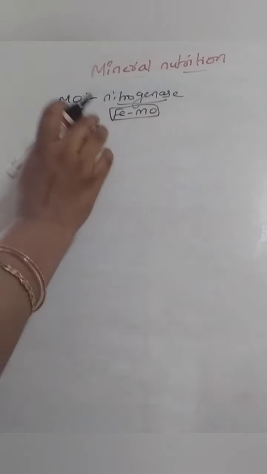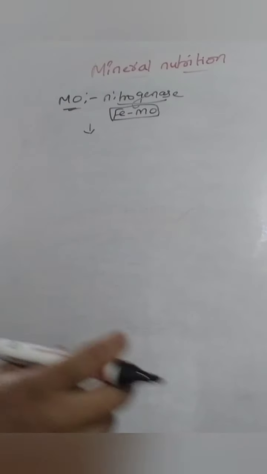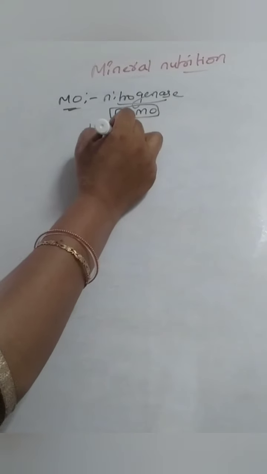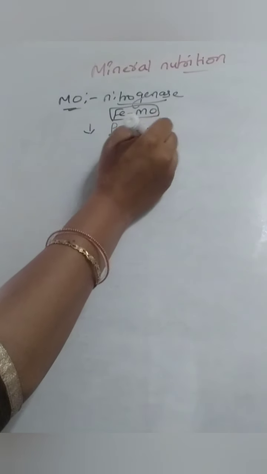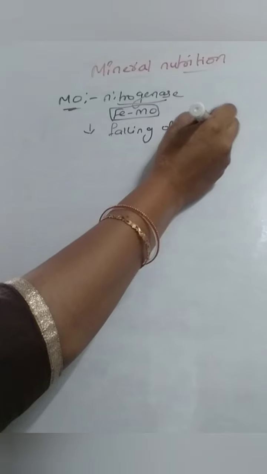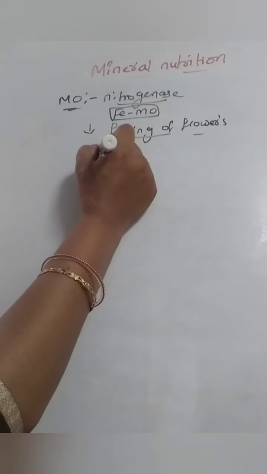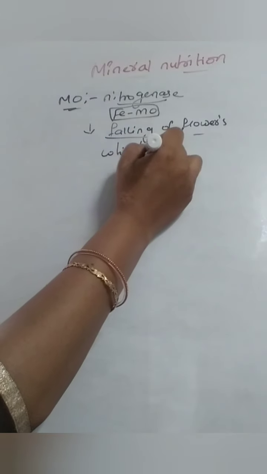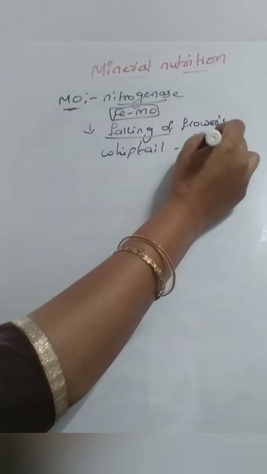Okay, so if this becomes deficient, what happens? Yes, it will decrease the nitrogen fixation. So what will be the deficiency symptoms? If it becomes deficient, it will increase the falling of flowers. Falling of flowers is one of the symptoms. Of course, it will decrease the nitrogen fixation also, and it causes a disease, that is whiptail of cauliflower.